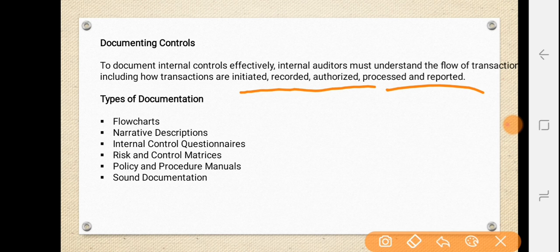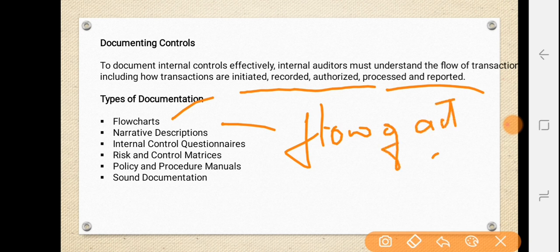Okay, so here we have different types of documentation which are followed by the auditor. The first one is flowchart. Here the auditor uses the flowchart to describe the flow of activities through a process. So to describe the flow of activities, they are using a flowchart through a process as well as the relevant documentation.